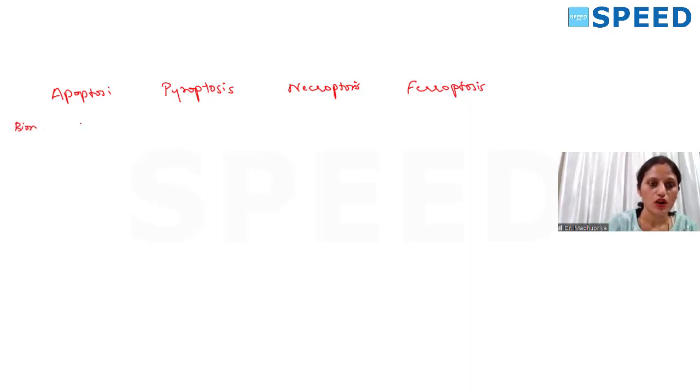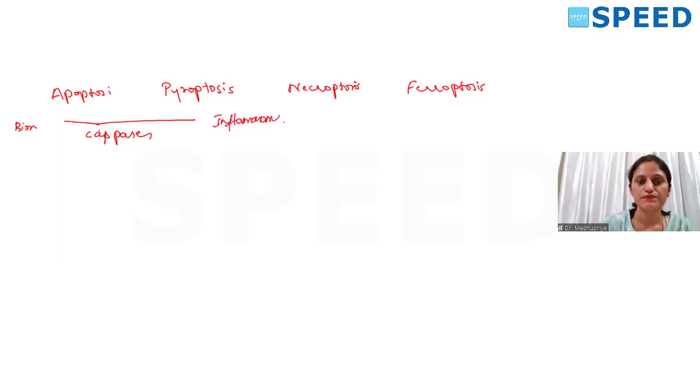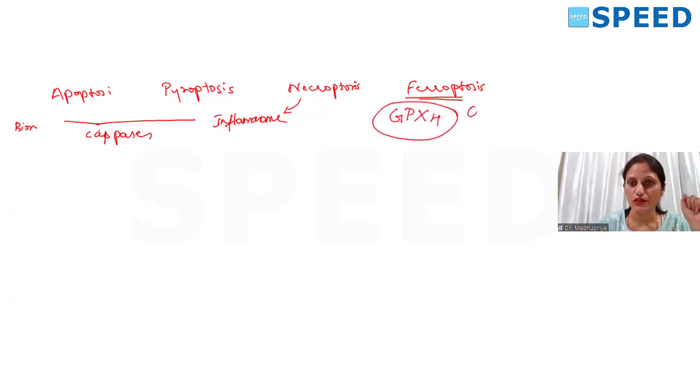Apoptosis is activated by caspases, and pyroptosis is activated by inflammasome. Now, ferroptosis is not going to be activated by caspases or inflammasome. What is the master molecule there? Glutathione peroxidase 4. So this is one question, the master molecule.